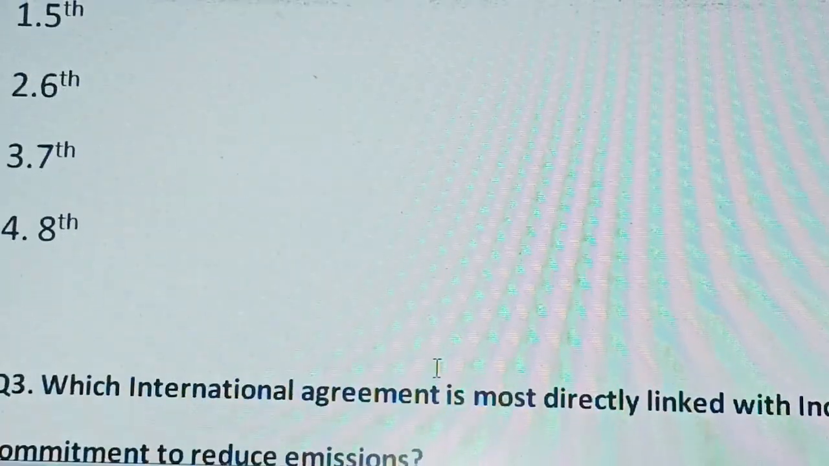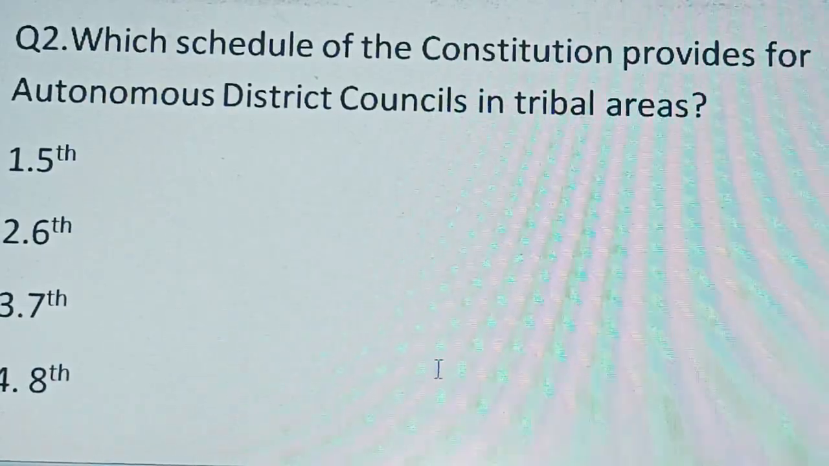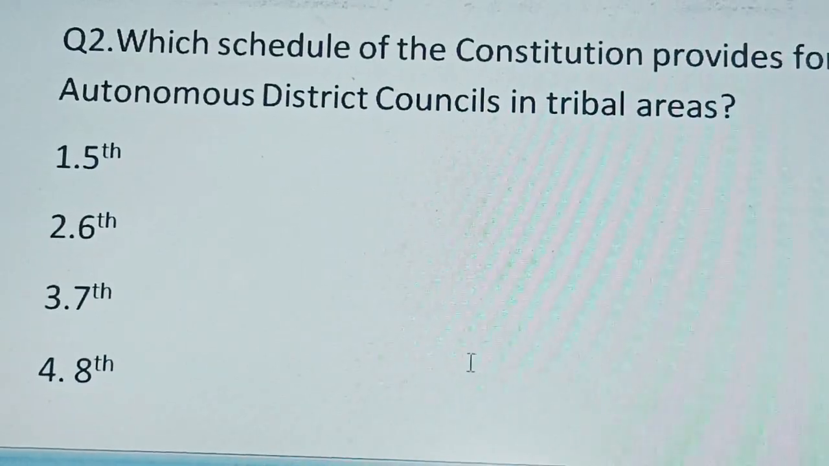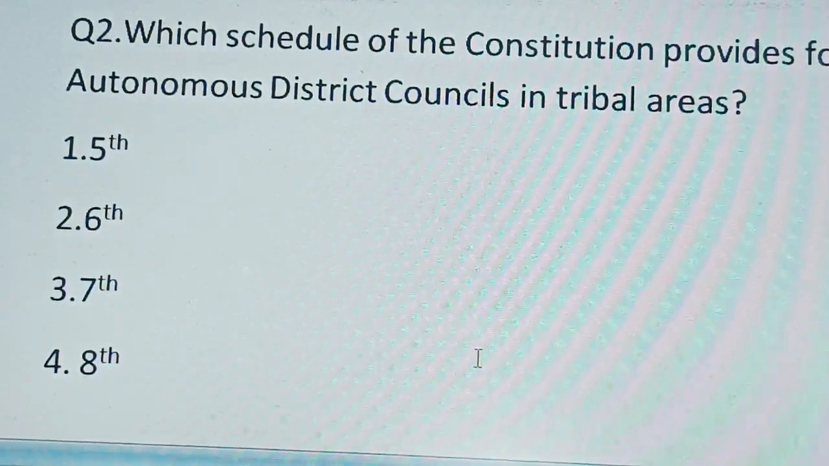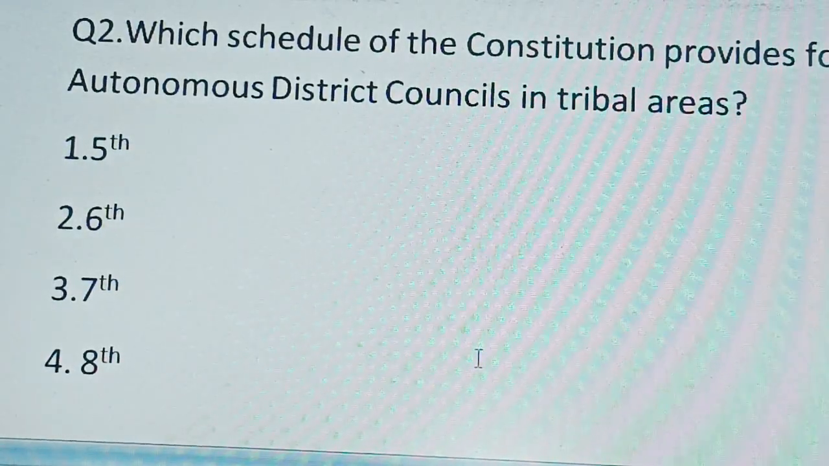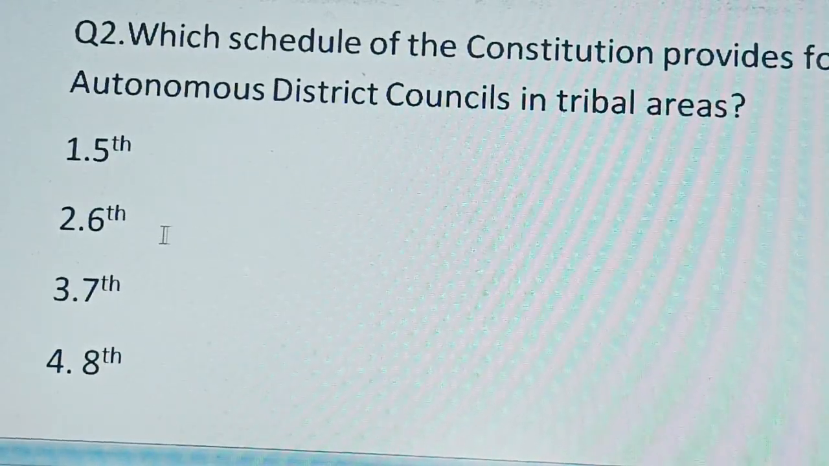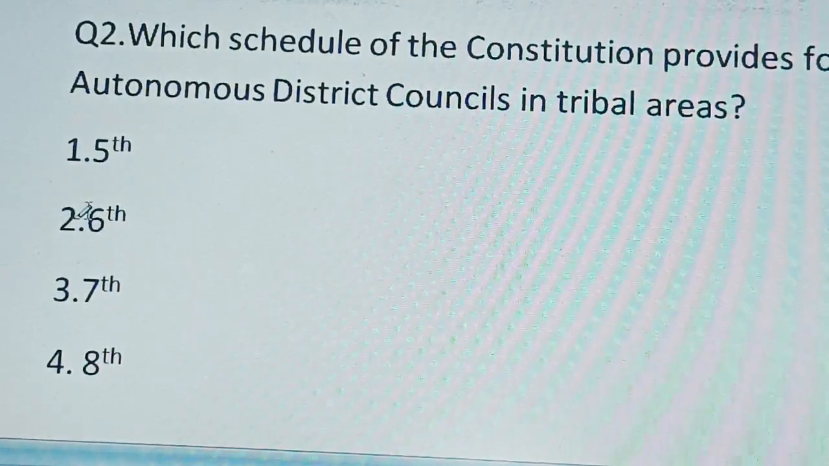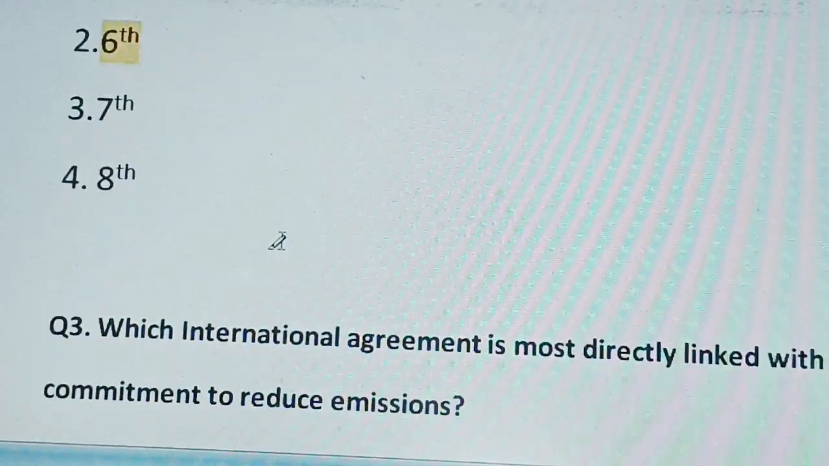Next is question number 2. Which schedule of the Constitution provides for autonomous district councils and tribal areas? So tribal area, definitely the schedule will be related to tribal areas, autonomous district councils. So this answer will be the sixth schedule of the Constitution. This will be the correct answer.